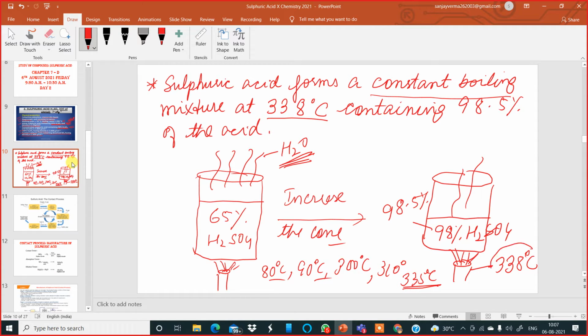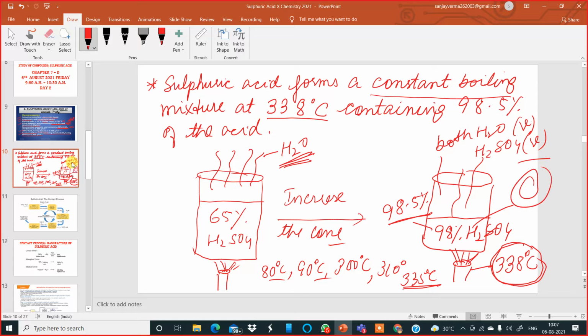Beyond 338 degrees and 98.5%, you continue heating. Now both water as well as sulfuric acid will evaporate, both forming vapors. Such a mixture is called a constant boiling mixture. Am I clear?